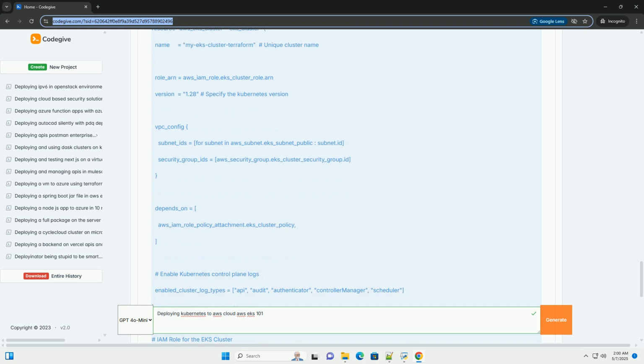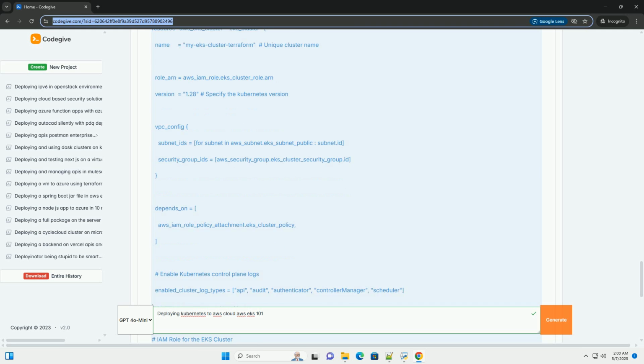Managed Control Plane: AWS manages the Kubernetes control plane, API server, scheduler, controller manager, etcd, reducing operational overhead. Security: integration with AWS IAM for authentication and authorization, and automatic security patching.